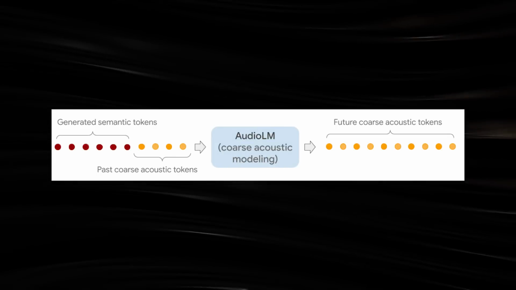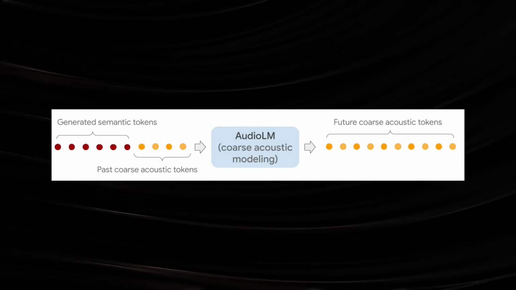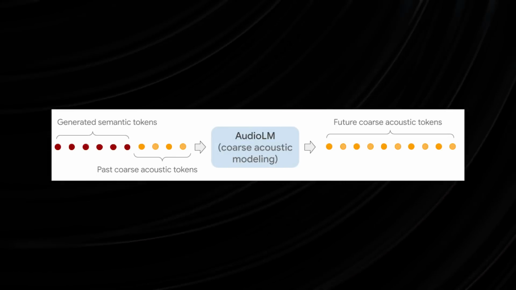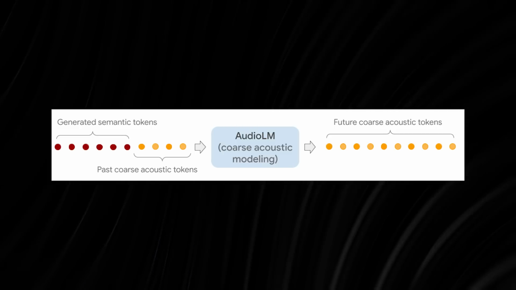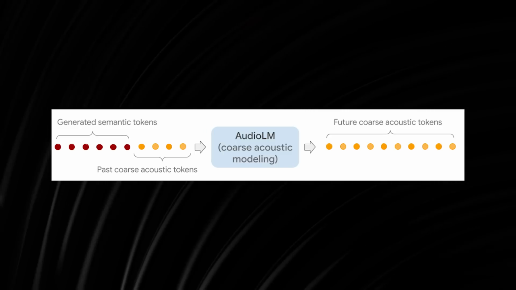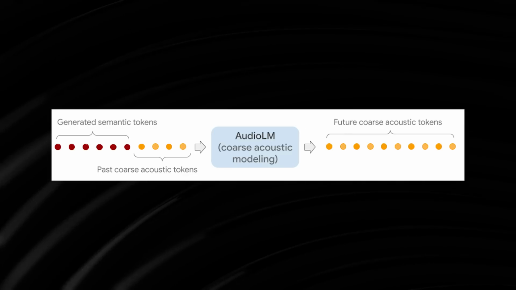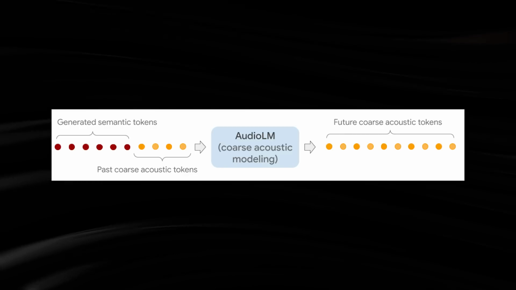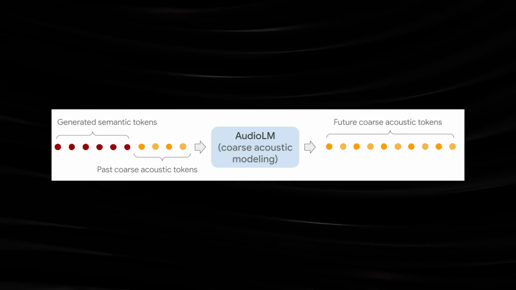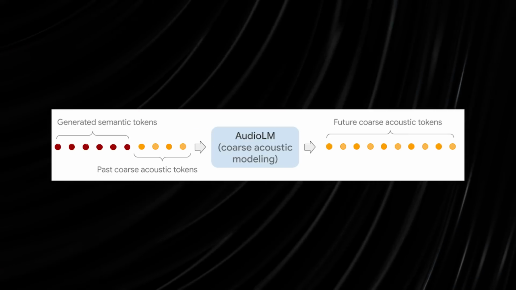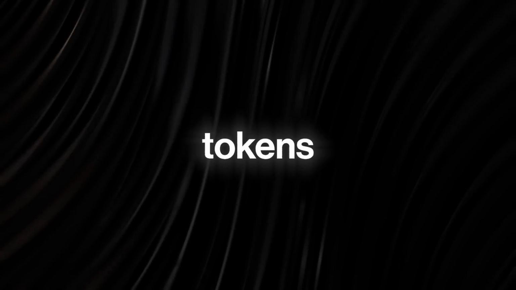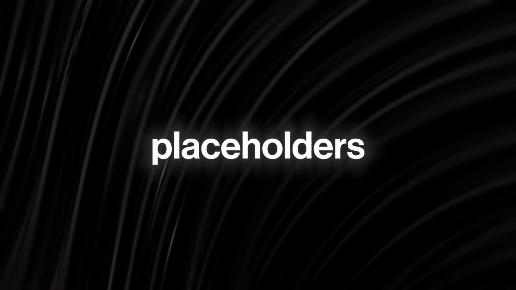AudioLM's audio generation process is divided into 2 stages. The first stage is called semantic modeling, and it basically generates semantic tokens from either previous semantic tokens or a conditioning signal, like for example, a transcript as in SPEAR-TTS or a text prompt as in MusicLM. The second stage is called acoustic modeling, and it generates acoustic tokens from semantic tokens. Basically, tokens are objects that are used as placeholders for another object or abstract concept.